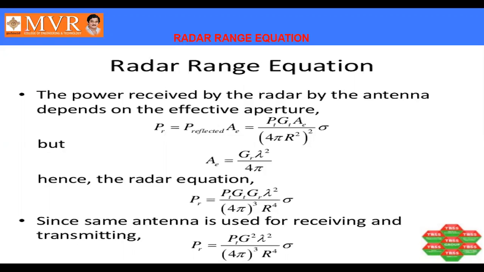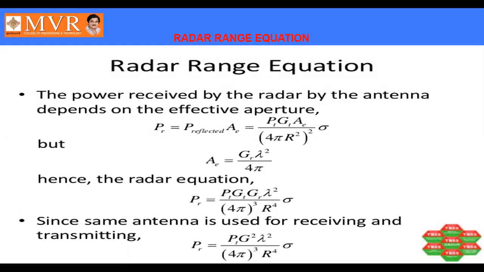Now the radiation power density of the isotropic antenna is equal to Pt divided by 4 pi r square, where Pt is the transmitted power and r is the distance between the radar and the target. After that, we consider the power density of the directive antenna, which is equal to Pt into G divided by 4 pi r square. So the difference between the power density of the isotropic antenna and that of the directive antenna is the gain.